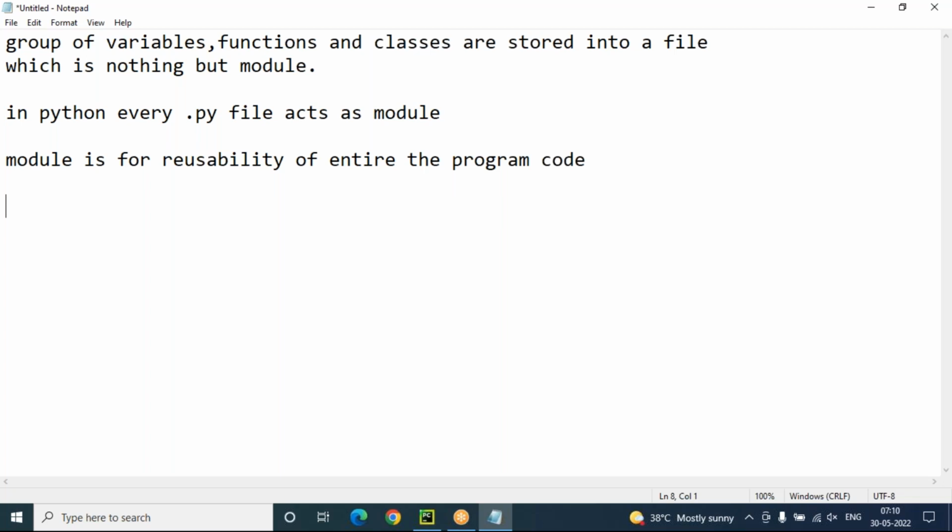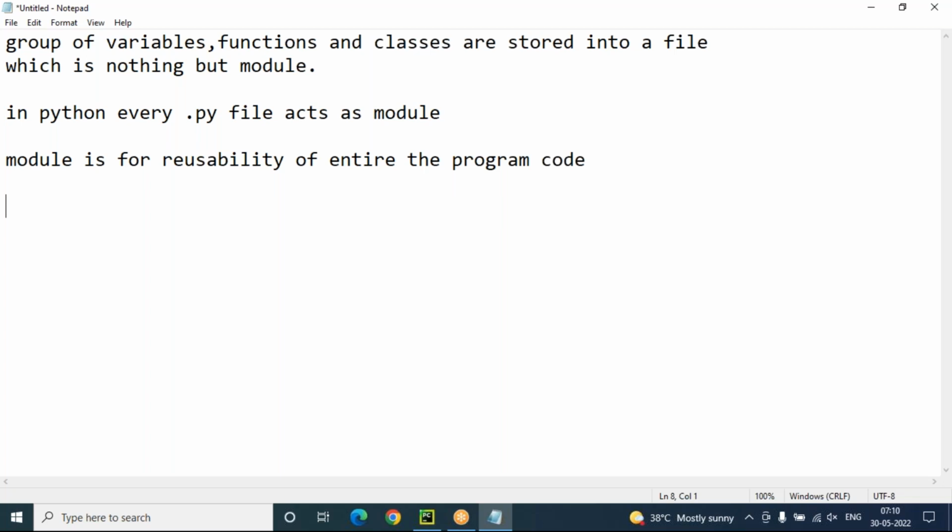For example, if you write logic in one program, that total logic we can reuse in another program by importing it. That is the advantage of a module. Functions also provide reusability, but only for the statements written inside the function body.